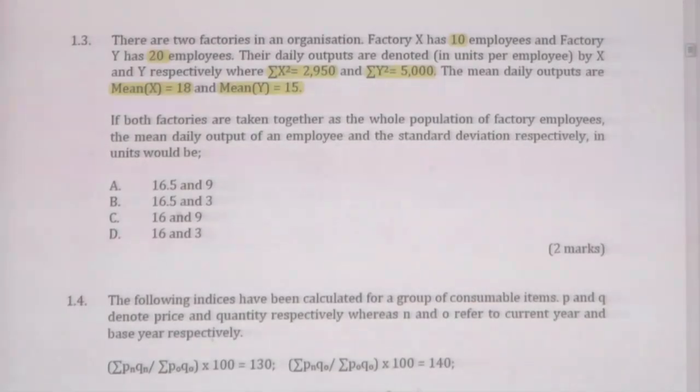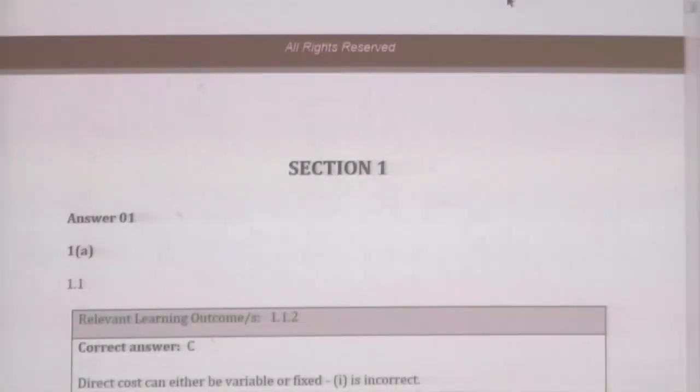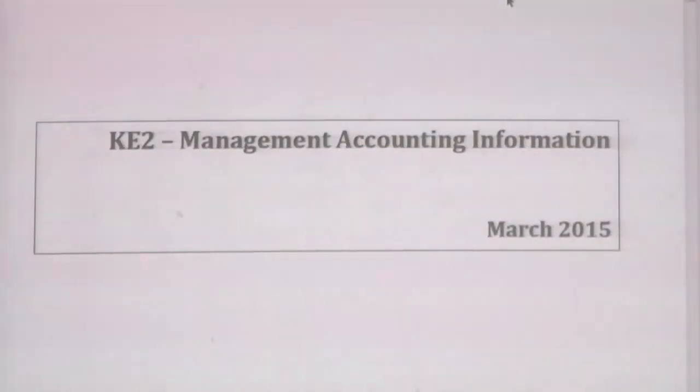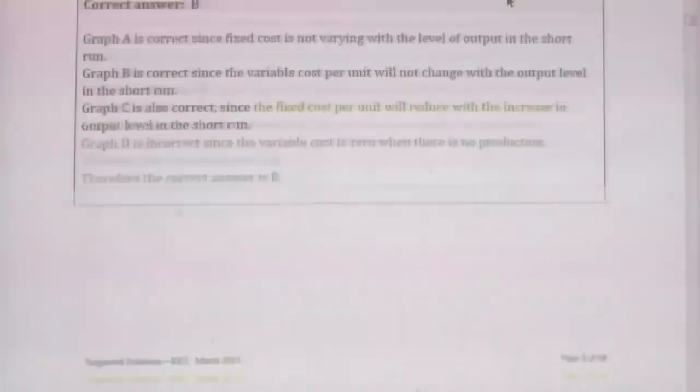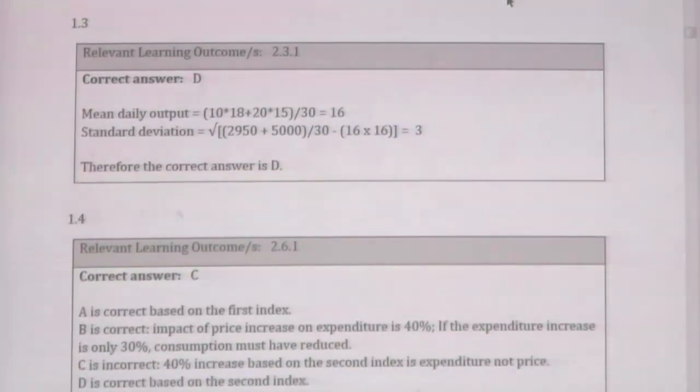The question was question number 1.3. This is the calculation. Now, don't just try to take the answer of this question.